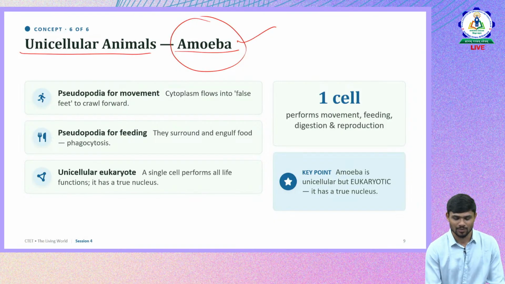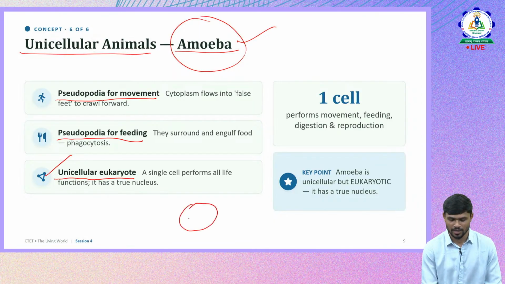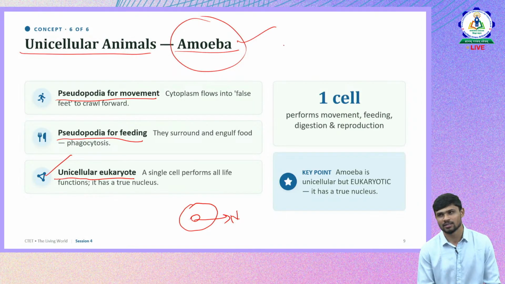So what is the specialty about amoeba? It has pseudopodia for movement and pseudopodia for feeding, and it is a unicellular eukaryote. It is a single-celled organism, but not bacteria. Eukaryote means a definite nucleus will be there. And it has pseudopodia. If you remember the structure of amoeba, they don't possess any definite structure. It is very random.